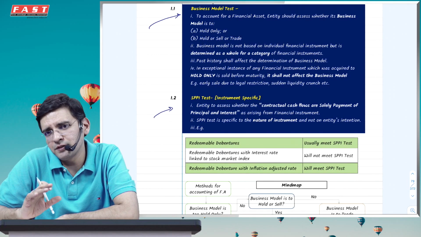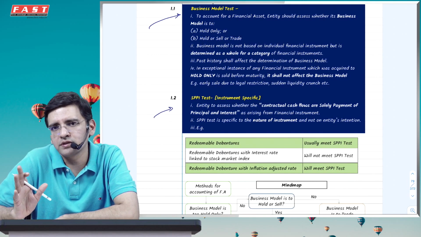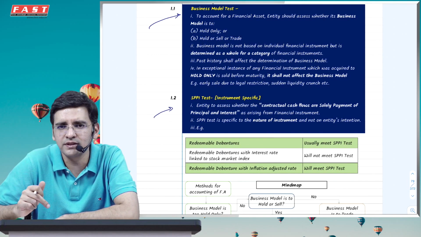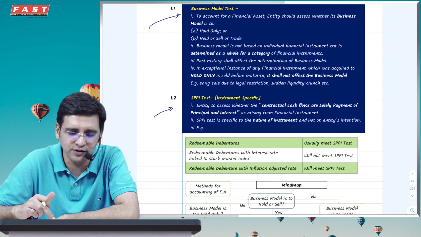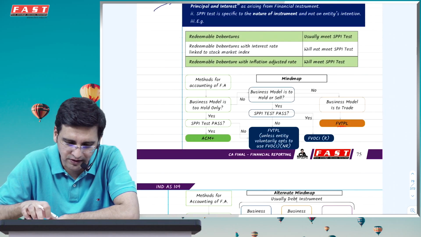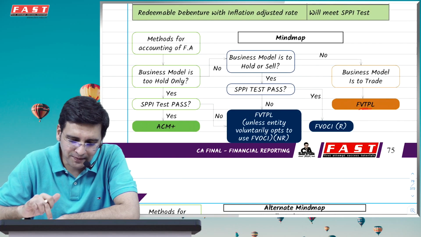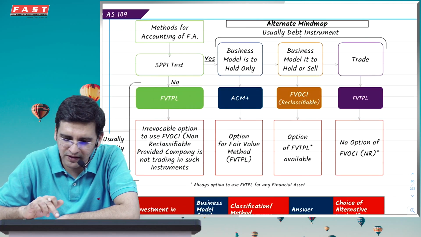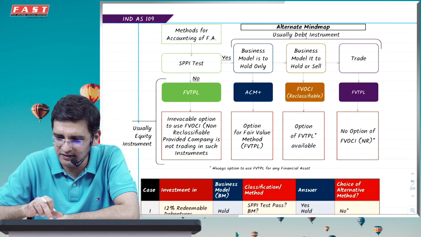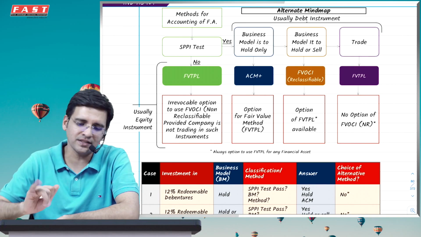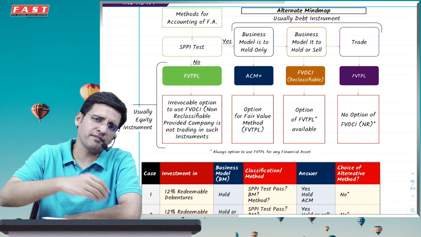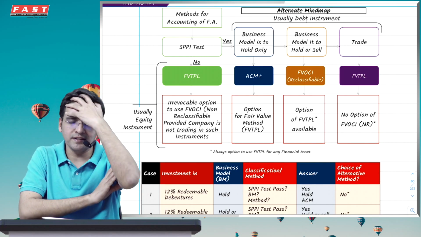Initial pages I'll be sharing in the fast.edu.in download section of the notes, where you can download these pages and go through them so that you'll get a textual understanding of it. But in the revision, I'm actually not reading through it. This is a mind map which is given in the institute module, but this is a mind map which I have alternatively developed, which is easier for me to understand. And I think students also find it easier to keep in their heads.